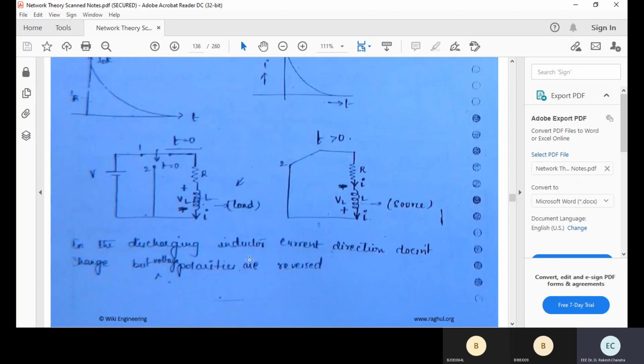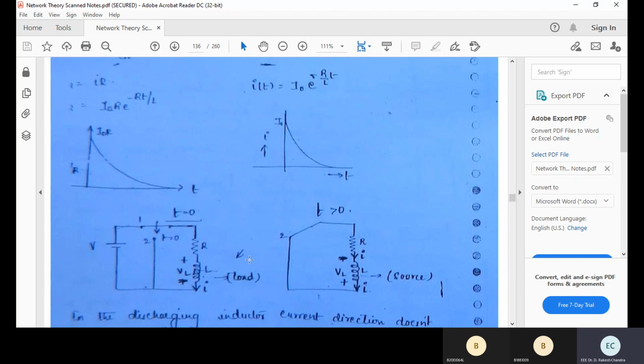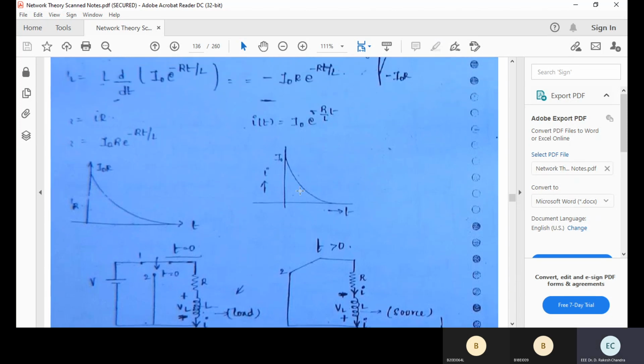The response will be like this. It is nothing but a decay. If you look at the waveform, your current response I of t is equal to I naught into e to the power of minus R by L into t. What does it show? It shows the decaying response of the current through the inductor. Yes or no? Decaying response. Why decaying response? Just look at the figure. Simple. It is nothing but some constant I naught, so it starts from I naught.